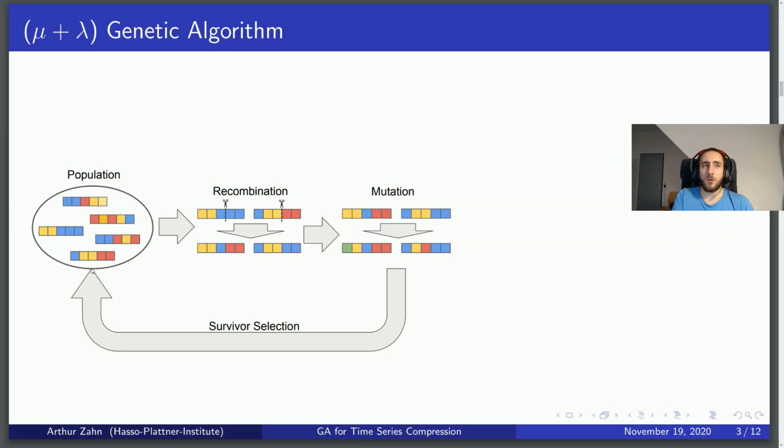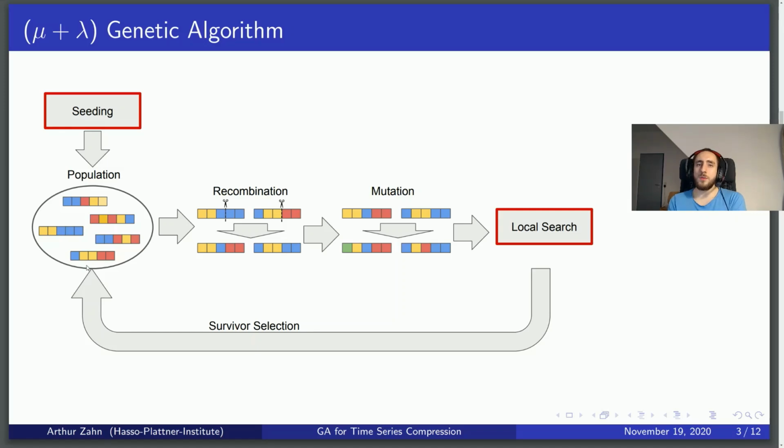First, we use a trick called seeding, in which we use existing compression algorithms from literature to generate solutions for the problem and feed those solutions into the initial population of our genetic algorithm. This accelerates the search, especially at the beginning. Furthermore, we propose a new local search operator which receives a time series and a compressed time series and greatly optimizes it to get an even better solution. This is especially helpful to get the little details right, which can otherwise be very tedious if only relying on random operations.